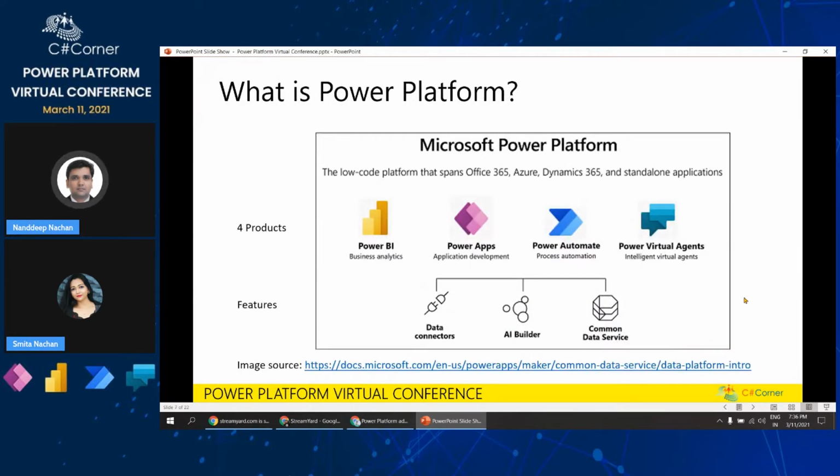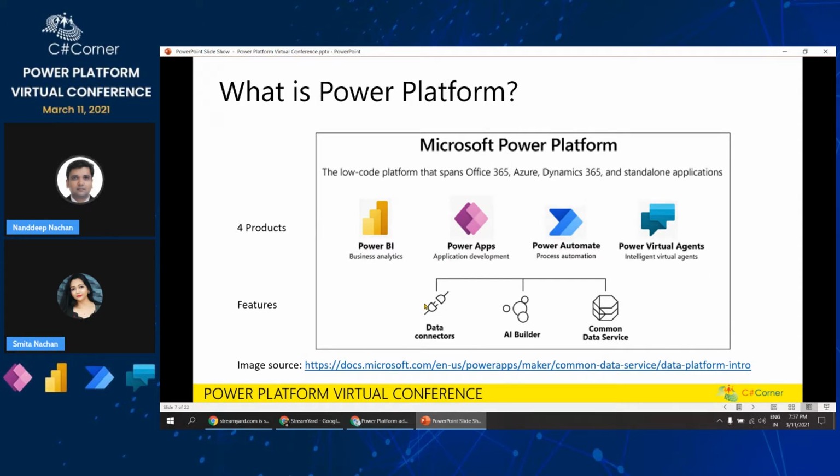So let's see quickly what Power Platform is. Power Platform is a low code platform wherein we are able to create reports using Power BI, application development using Power Apps, process automation using Power Automate, and build intelligent virtual agents as bots using Power Virtual Agents. So these are the main four components of Microsoft Power Platform.